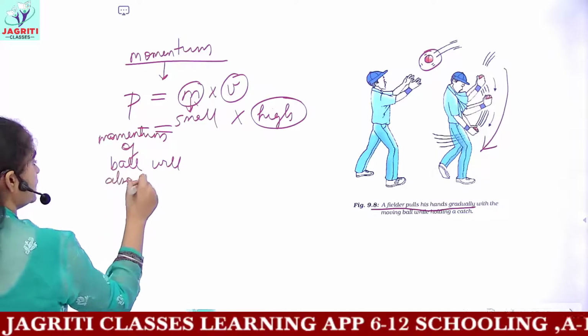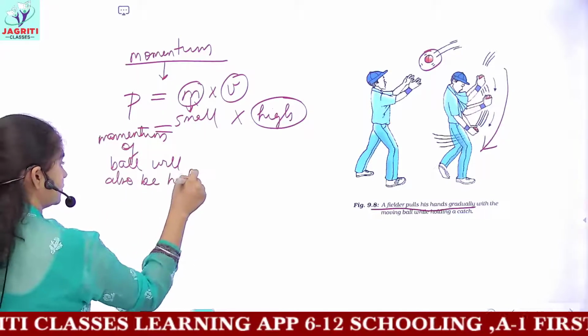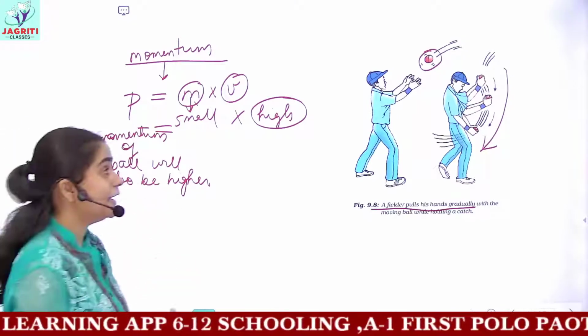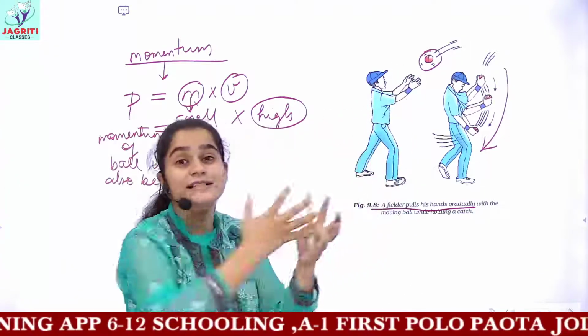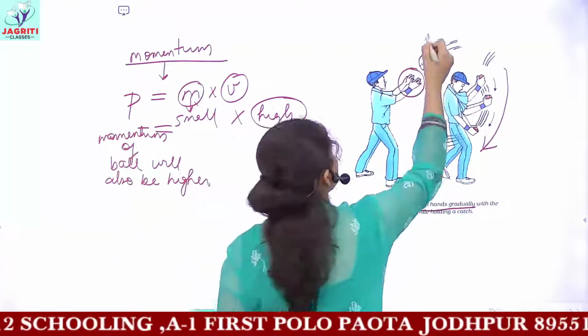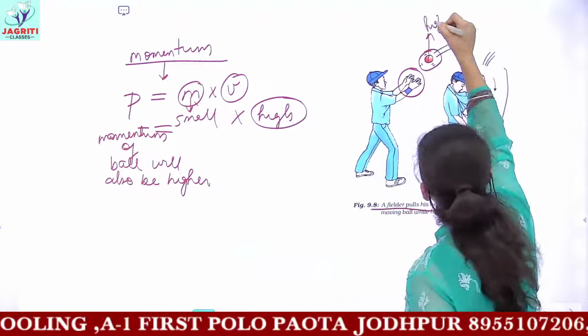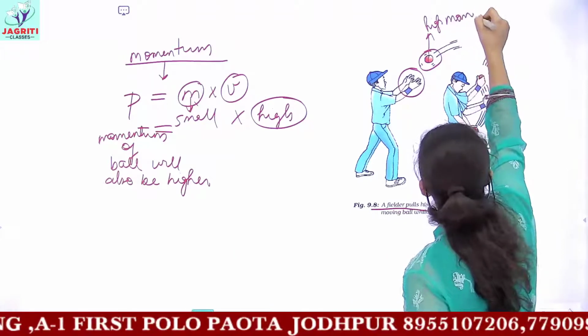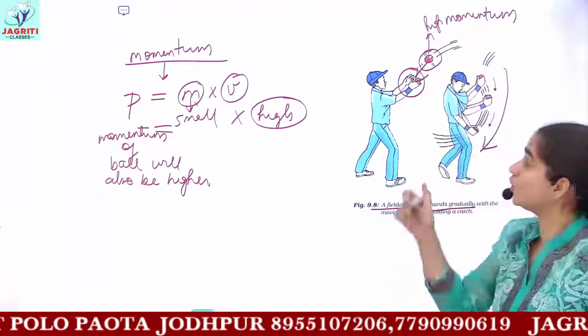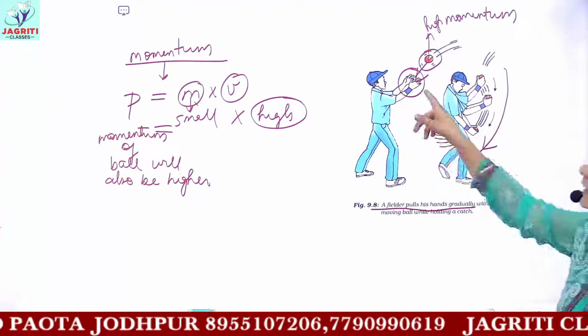So because the momentum has a higher value, if the fielder does not move his hand back and keeps his hand in the same position, then this ball, which has a very high momentum due to higher velocity, will put a great impact on the hands of the fielder and he might get hurt.